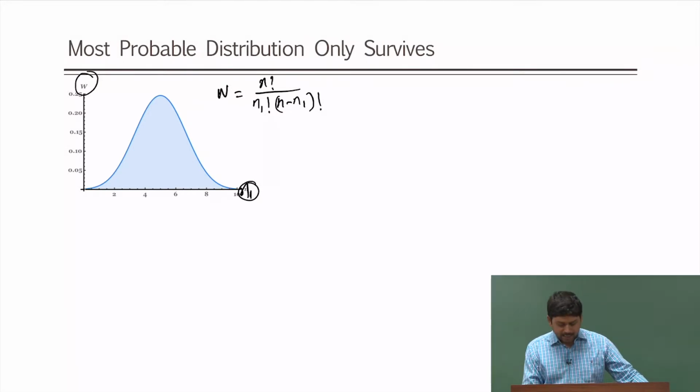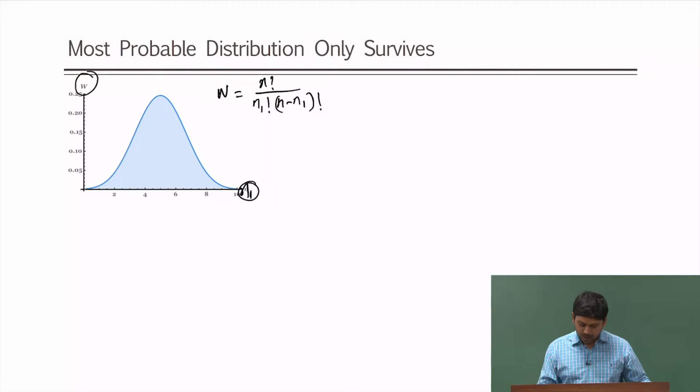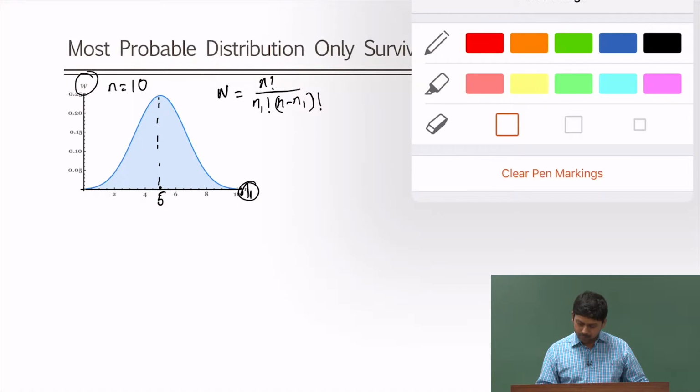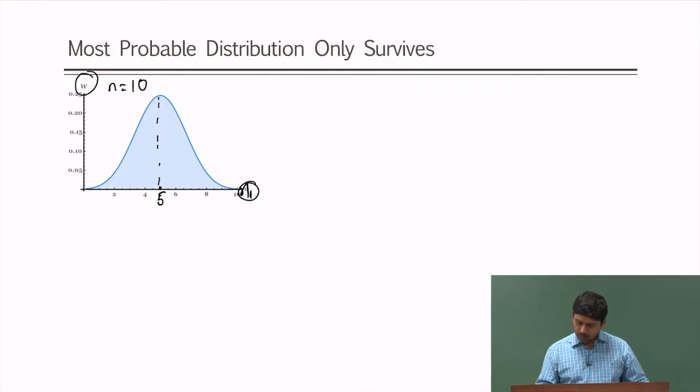Now, what you see is a pretty flat distribution when our n is equal to 10 particles. Yes, it is 10 particles, and the peak, as you can see, is at 5. Now, let us go to the next one.